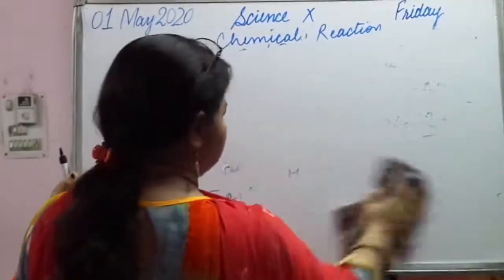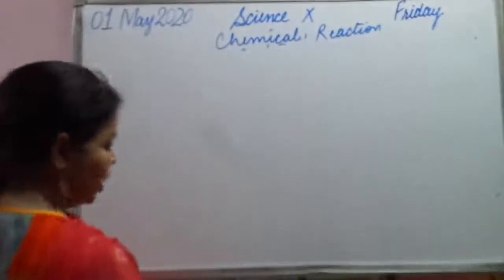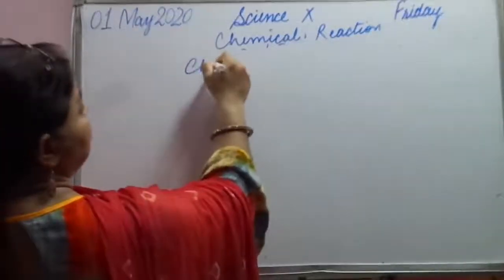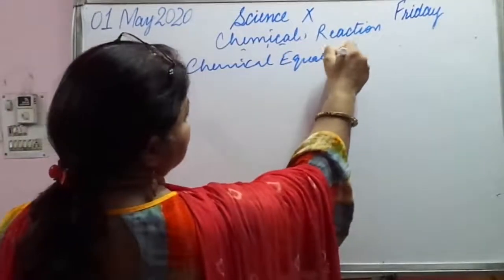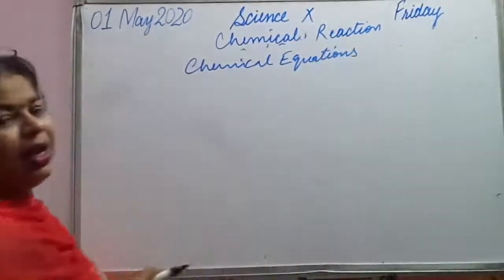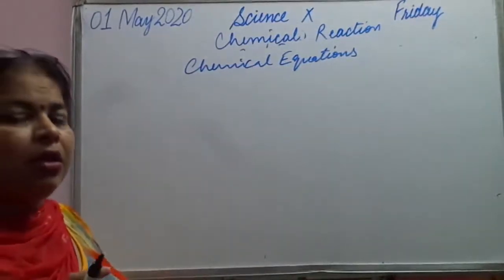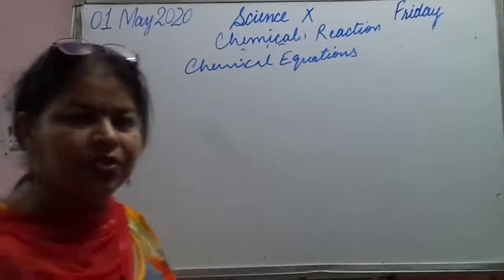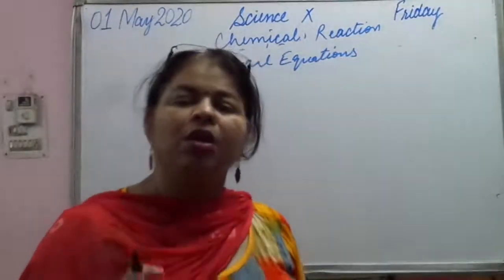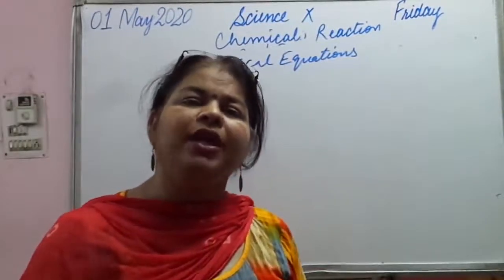Now let us come to the next concept, and that is chemical equations. When a chemical reaction takes place, what do we say? That rearrangement of atoms is taking place. Okay, so if it is rearrangement of atoms, how do we express it?